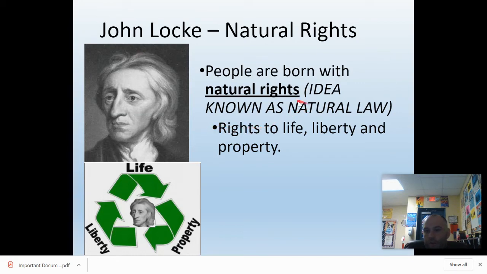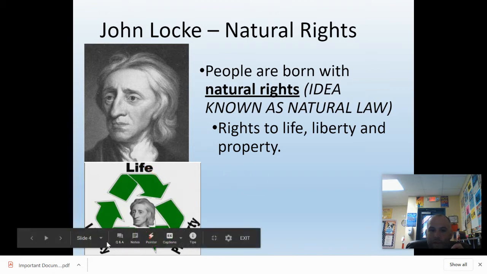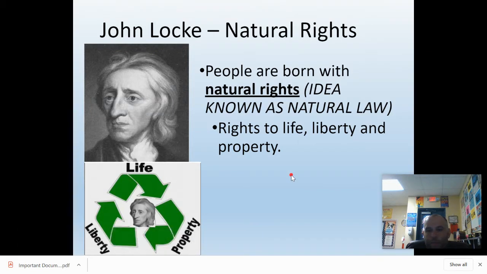Natural rights, also referred to as natural law, are the ideas that everyone has a right to life, liberty, and property. And you need to know those three things. John Locke's natural law or natural rights are the ideas that you have a right to life, liberty, and property. And you see that here, life, liberty, and property. And his idea is that everyone is born with these rights. Government does not give them to you. No one gives them to you.